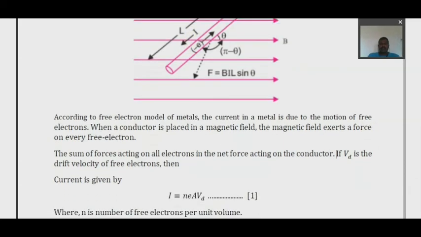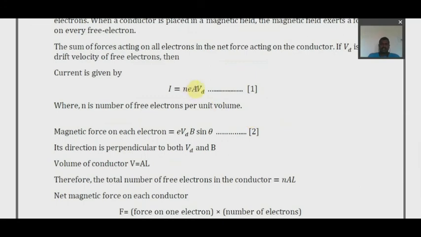Current is equal to the number of electrons per unit volume N, the charge on that electron E, the cross sectional area A in which these electrons are moving, and the drift velocity. So I is equal to NEA Vd.